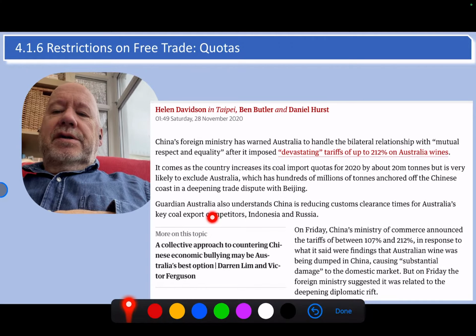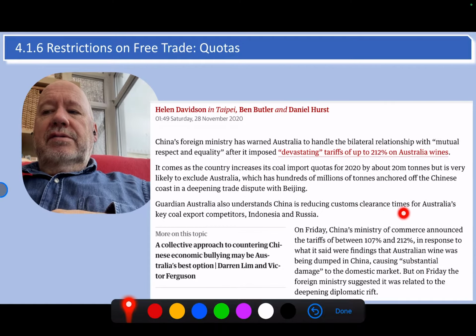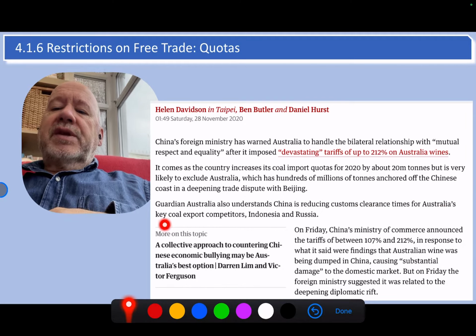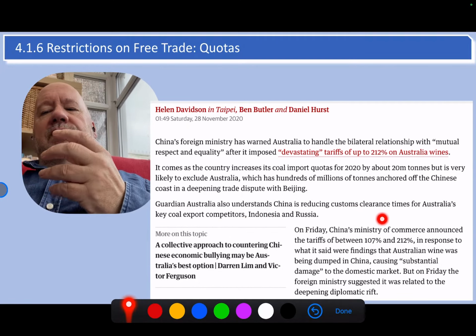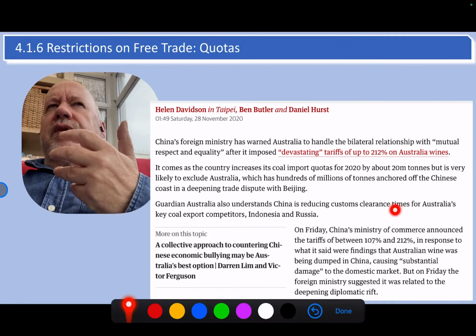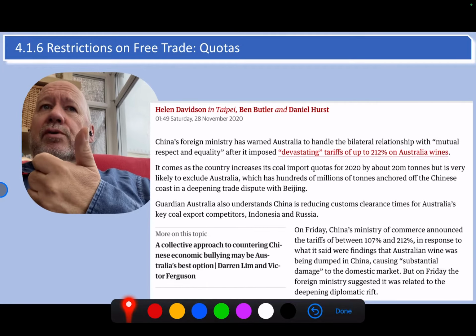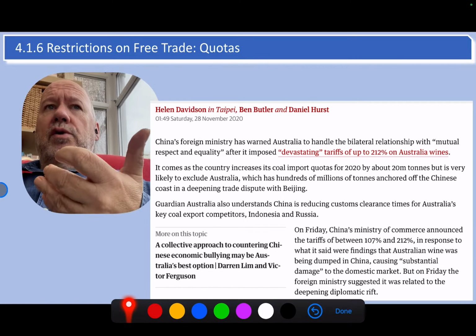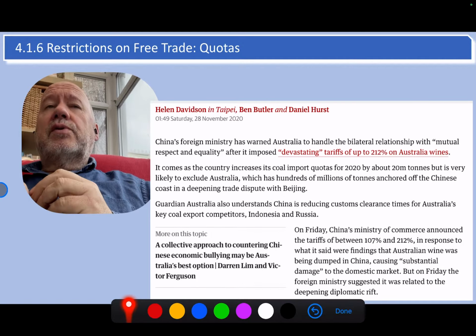Also, it says the Guardian Australia understands that China is reducing the customs clearance times for Australia's key coal export competitors, Indonesia and Russia. In other words, using customs clearance times is a really good example of a non-tariff barrier. Okay, so often in your work you have to talk about tariffs and quotas and subsidies, but that's an example also.